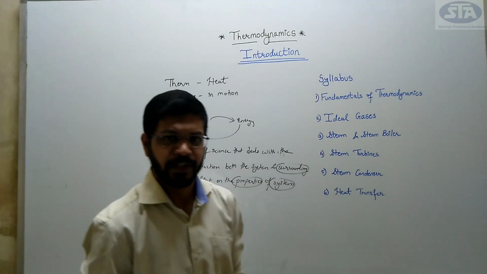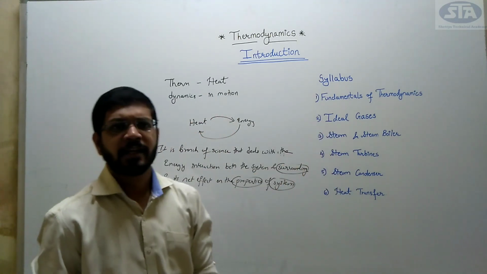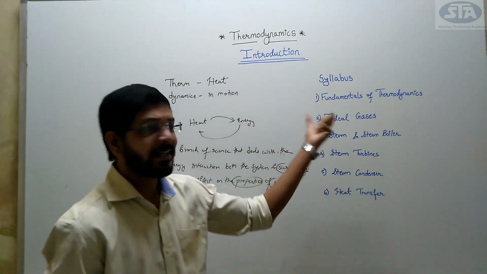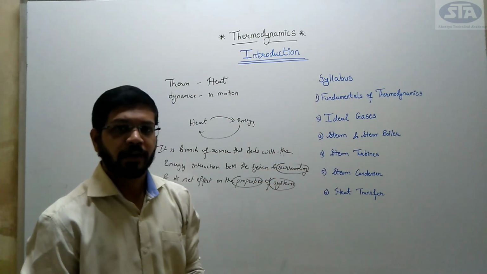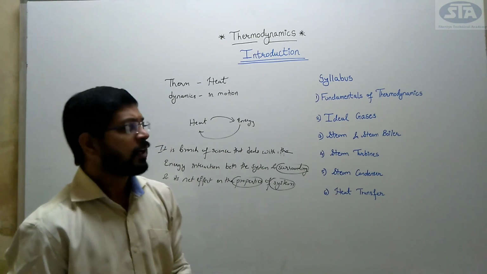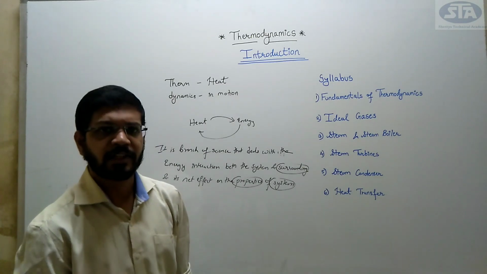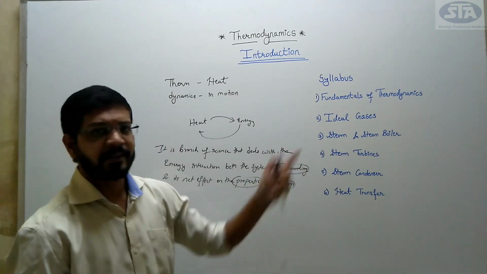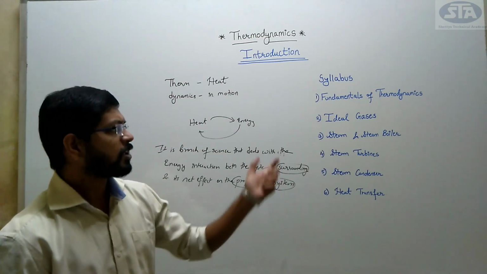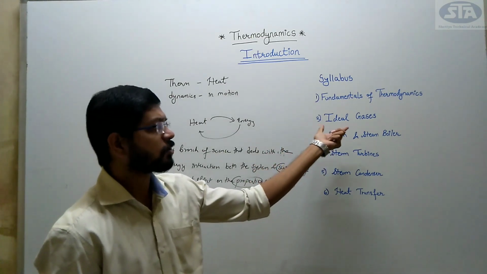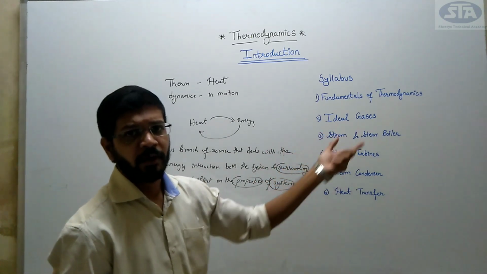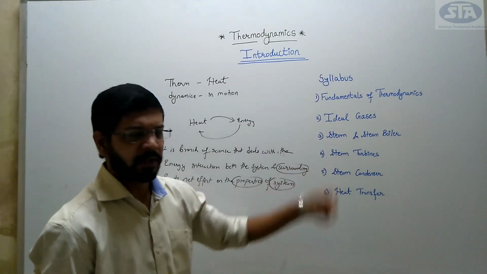In the next unit, that is ideal gases, you will have the concept of what is an ideal gas, laws such as Charles' law, Boyle's law, Avogadro's law. Then you will have the representation of the gases on PV, TS diagrams. We will be solving numericals. There will be various processes such as isobaric process, isochoric process. We will be studying that in this chapter.